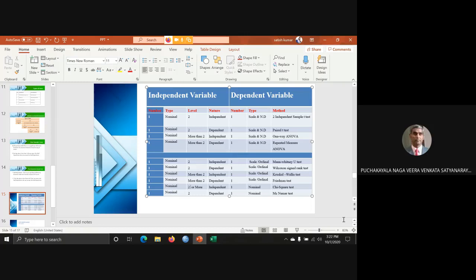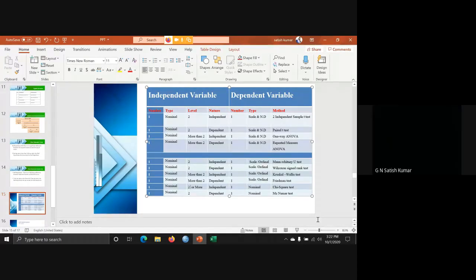May I have a question for you? Yeah, please say. Sir, this is Sachin from Rajahmundry. In my study, I'm observing the impact of ethical, social, and environmental performance on economic performance. Using the Likert scale, the information is gathered from 3 different categories of people. The sample is about 500.